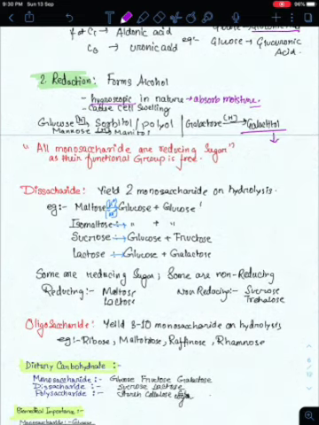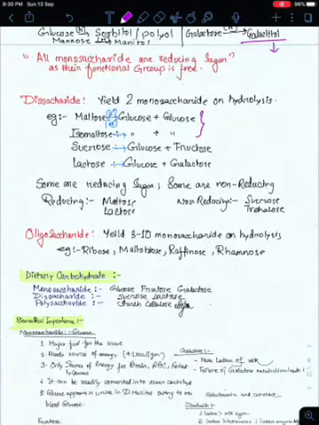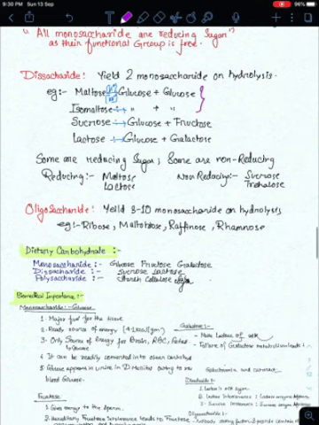Isomaltose is also the same. But what is the difference? The difference is the branching position. One is alpha 1,4 and another one is alpha 1,6. Sucrose yields glucose plus fructose, and lactose yields glucose plus galactose. Some are reducing sugars, some are non-reducing sugars. Reducing are maltose and lactose, non-reducing are sucrose and trehalose. You should remember it. Complete rote memorization, nothing else.